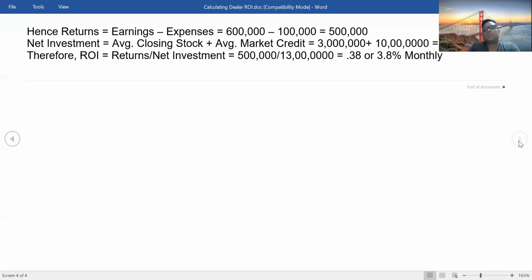Now, net investment is what? Investment is the average closing stock of that particular dealer for ABC Private Limited plus the average market credit. As we discussed in the beginning, average closing stock is 30 lakhs and average market credit is, let's say, 1 crore. So the net investment comes to 1.3 crore. Therefore, as per formula, ROI is return divided by investment. The return we calculated is 5 lakhs divided by investment, which here is 1.3 crore. So it comes to 0.038 or 3.8% monthly.